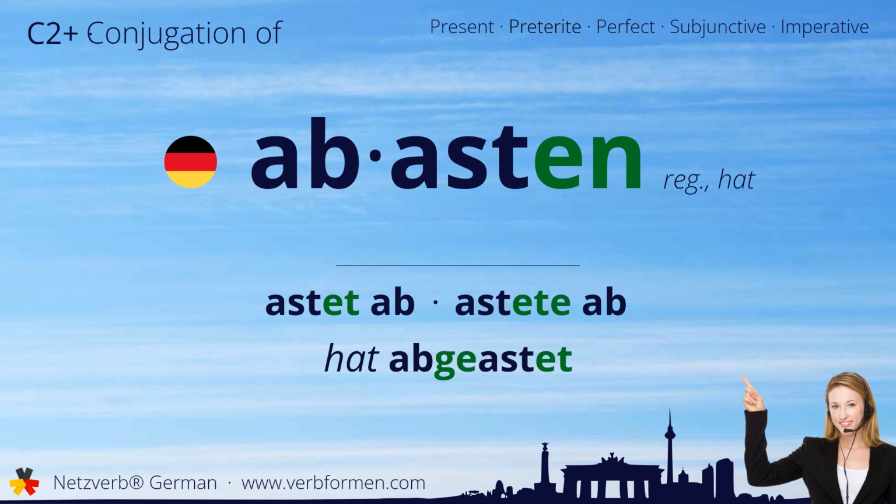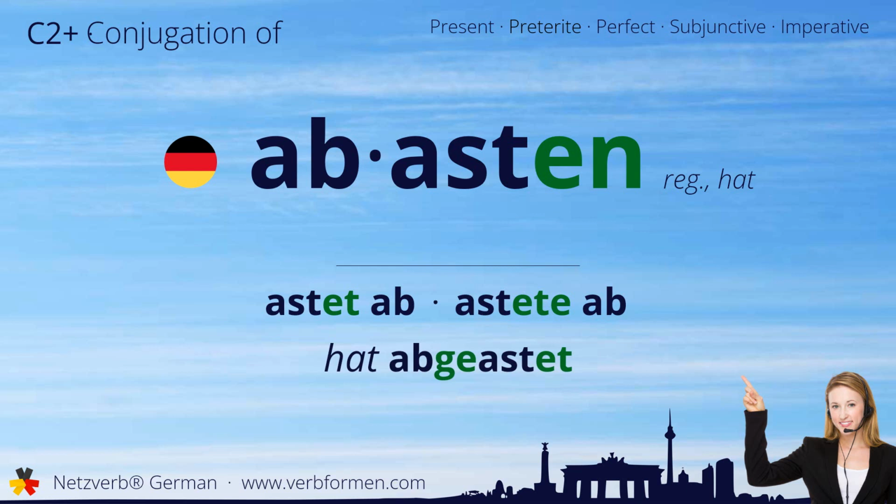Today we're going to learn how to conjugate the German verb abasten. Watch and listen to the forms carefully. Let's start with the stem forms. Astet ab, astete ab, hat abgeastet.